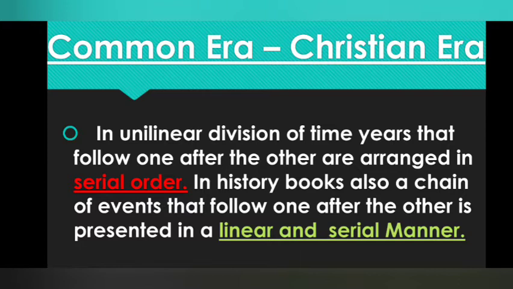Okay, in serial order, we arrange the time or the years. The events in history are also arranged in a linear and serial manner.